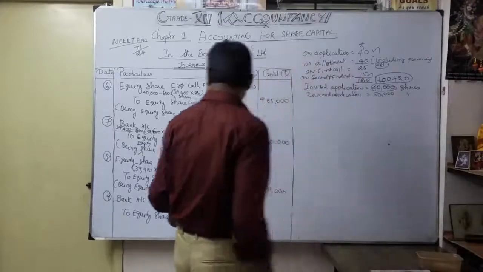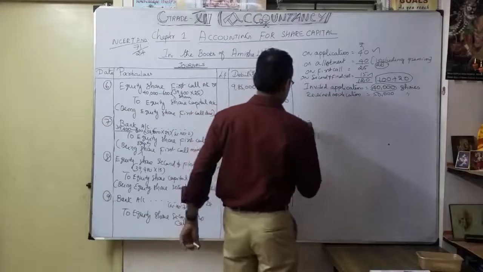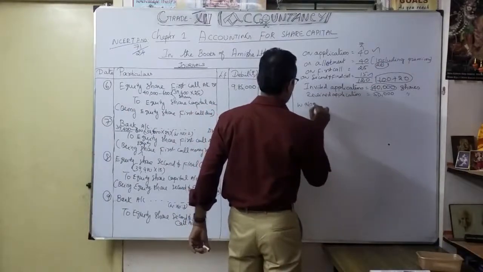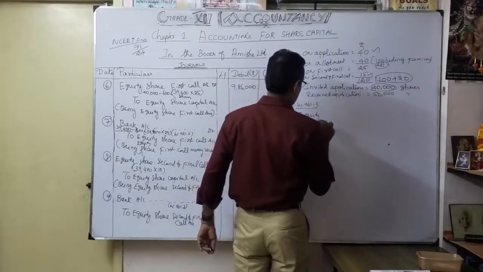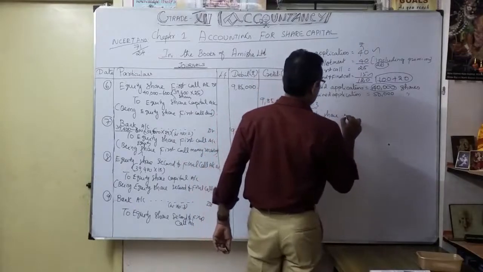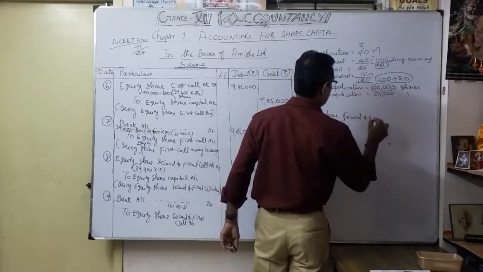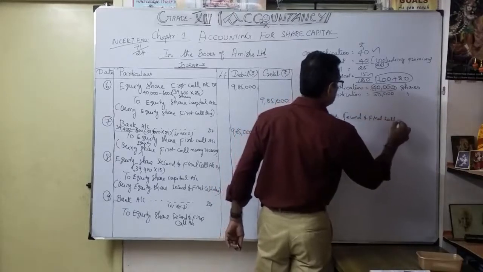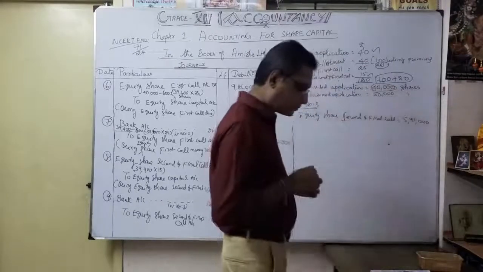Okay, so how are you going to calculate equity share second and final call? Working out number 3. Equity share second and final call due is 5,91,000.